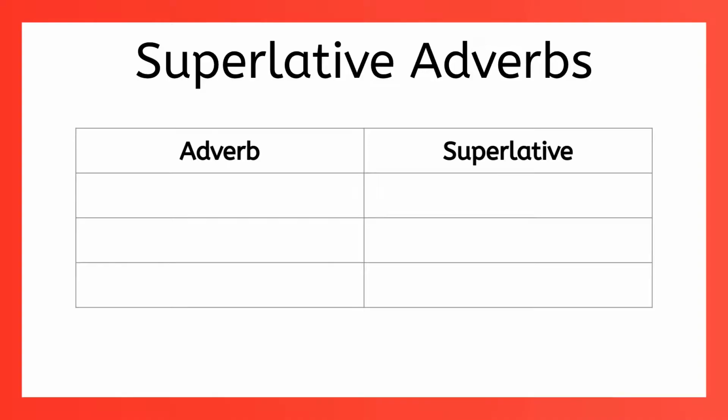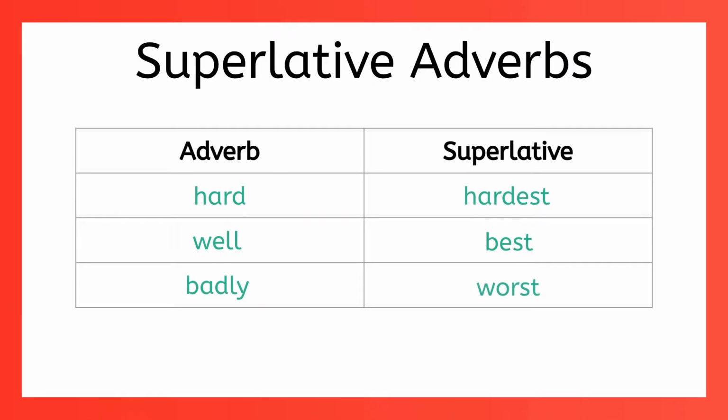We also have irregular superlative adverbs. Remember how hard you worked? Well, was it the hardest you've ever worked? You performed really well, but the person who performed best got the part. And while you may have felt badly when you didn't get the lead, it's not the worst you've ever felt. These are a few of the irregular superlative adverbs. They're the ones that are formed by something other than adding most or least.